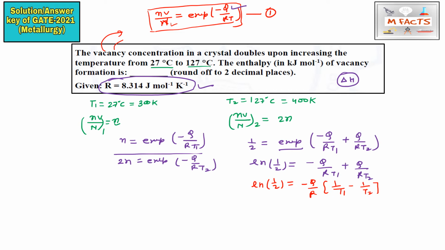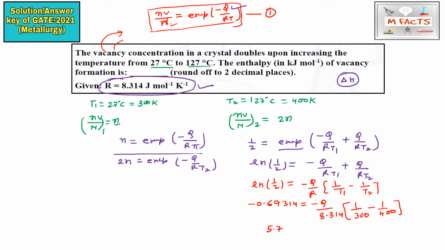The left side becomes minus 0.693, and R is given as 8.314, with T1 as 300 Kelvin and T2 as 400 Kelvin.